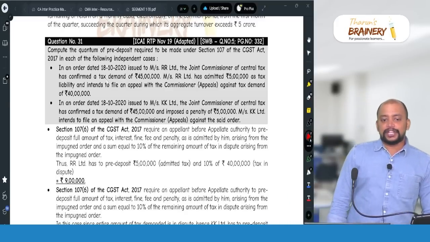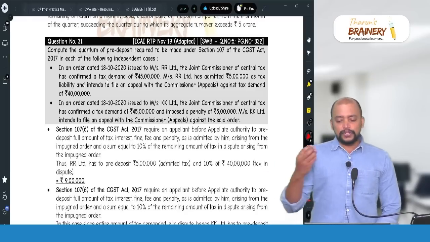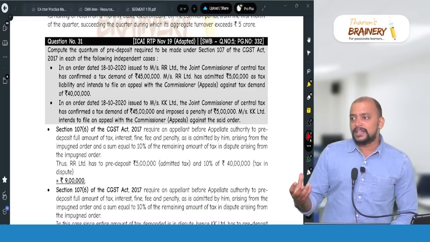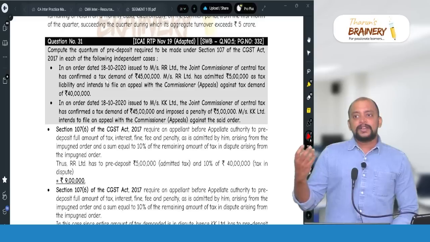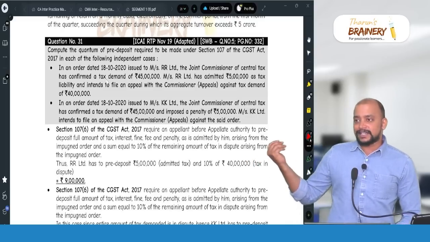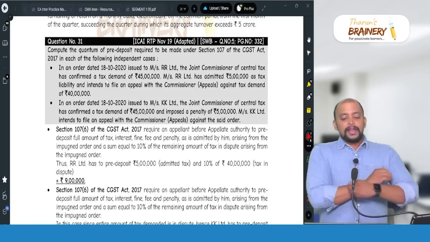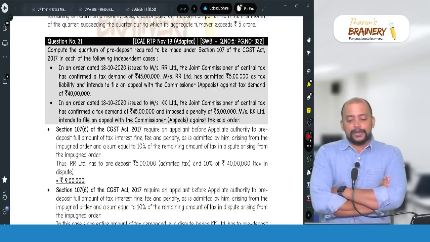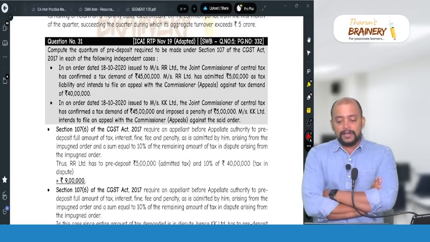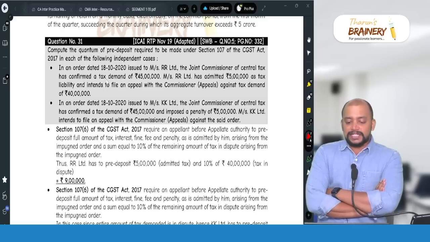Page number 332. Usually like this only, the questions will be on registration, procedures, appeals, etc. Small questions, 4 marks questions only, all these are. Compute the quantum of pre-deposit required to be made under section 107 of the CGST Act in each of the following